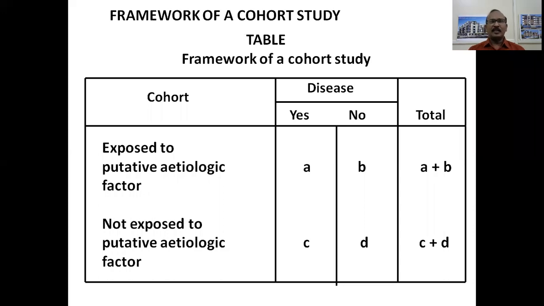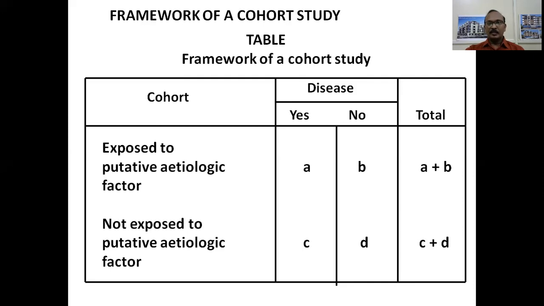Now, this is a framework of a cohort study. You can see a 2x2 contingency table where there are 2 rows and 2 columns. Here, the cohort is divided into 2 groups. Exposed to a putative etiological agent, that is the study cohort or the exposure cohort. Putative means thought to be related to a particular cause.